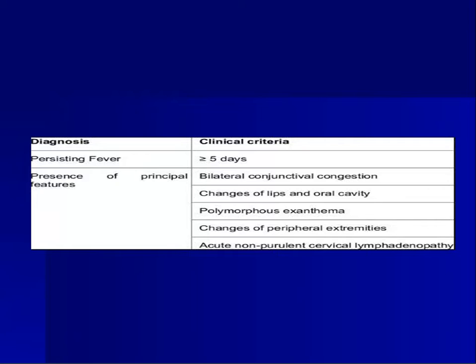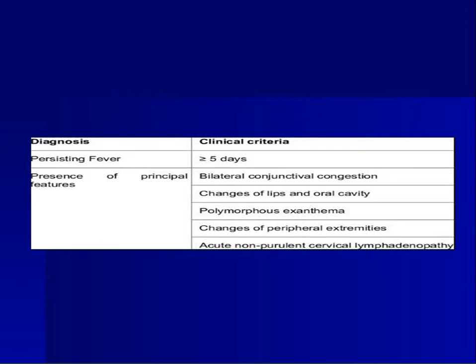So how do you diagnose it? Persisting fever of more than 5 days, along with the common features that we will be seeing: bilateral conjunctival congestion, changes of lips and oral cavity, polymorphous exanthema, changes of peripheral extremities, and acute non-purulent cervical lymphadenopathy.